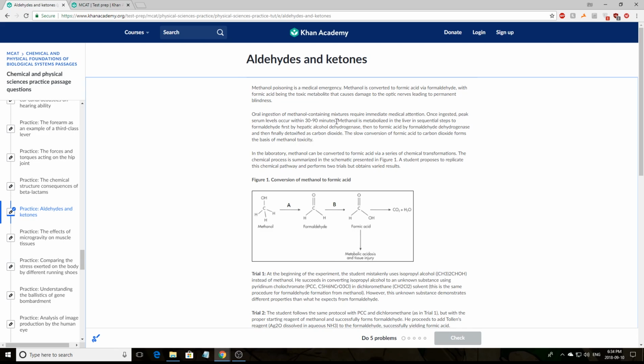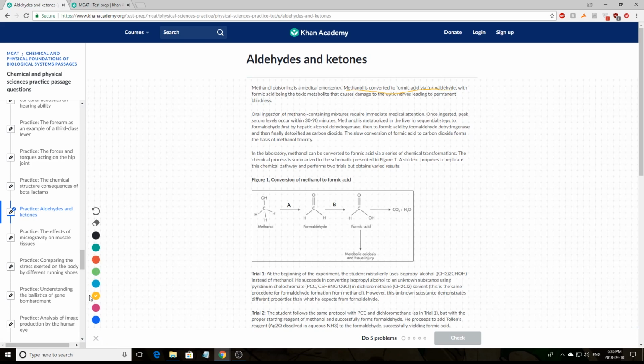but that's just my thought process when reading. So continuing on, methanol is metabolized in the liver in sequential steps to formaldehyde first by hepatic alcohol dehydrogenase, then to formic acid by formaldehyde dehydrogenase, and then finally detoxified as carbon dioxide. So to break this down again, let me clarify something.